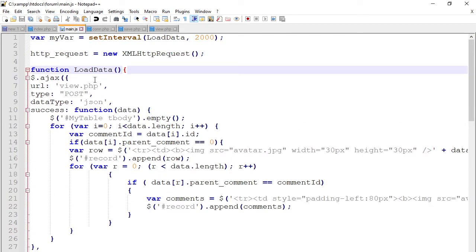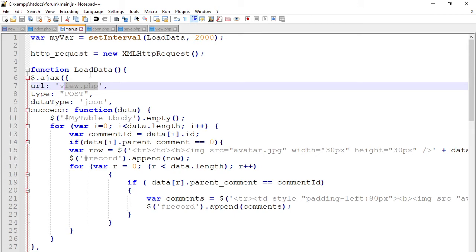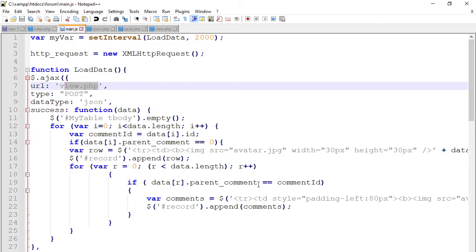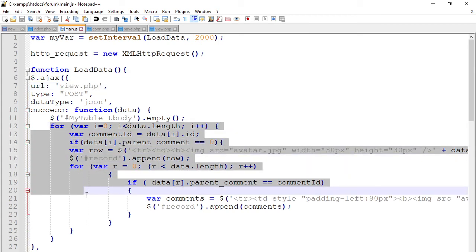Now this function called load data will call this page called view.php. Then the view.php, which is this one, is the one that retrieves data from the database. So there is a connection, there is a select of data from the database, and once it selects, it creates an array, and that array is converted to JSON, and once it is converted to JSON, it is sent to main.js, and once main.js gets that information, you can see this information is now processed through looping.